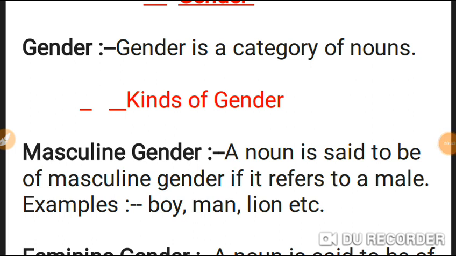The first is masculine gender. A noun is said to be of masculine gender if it refers to a male. For example, boy. Boy refers to a male. Similarly, man, lion, etc. So these words are examples of masculine nouns.